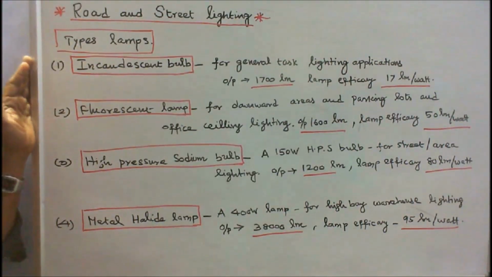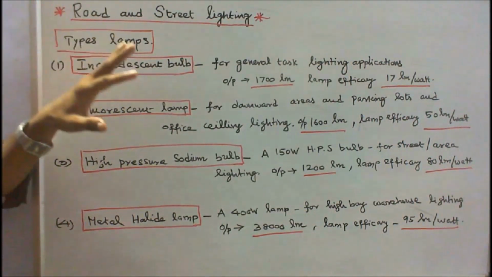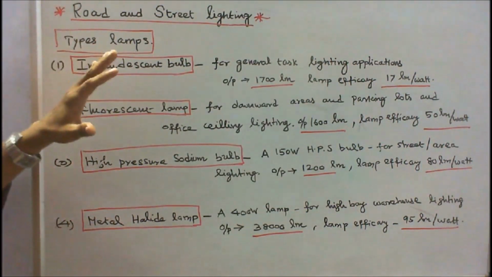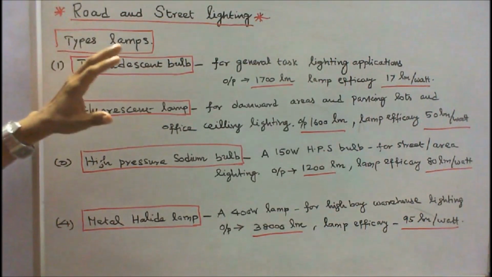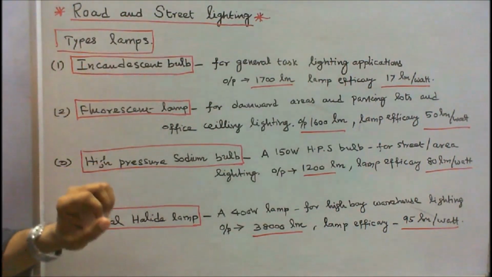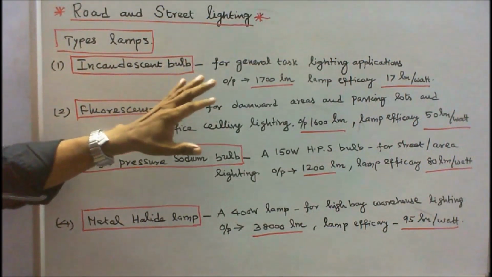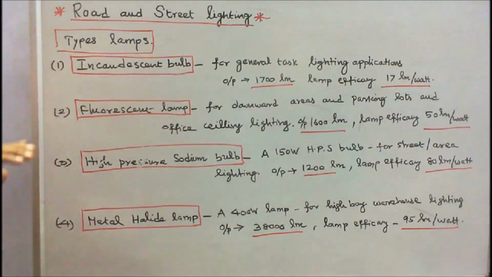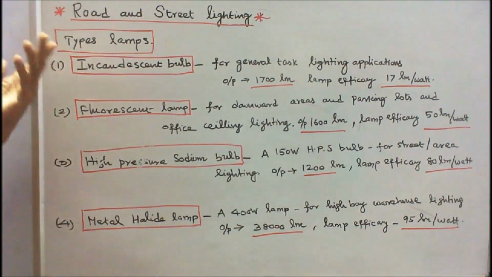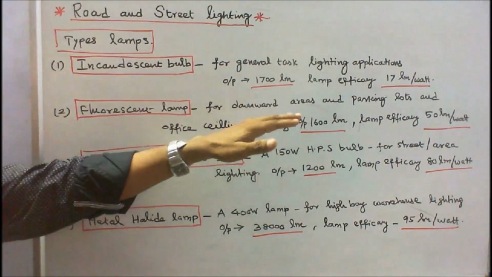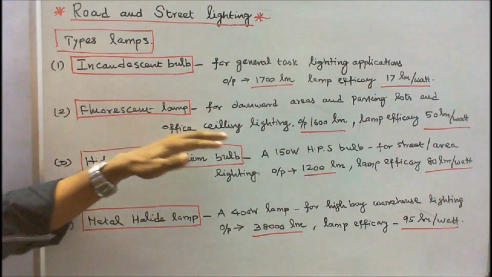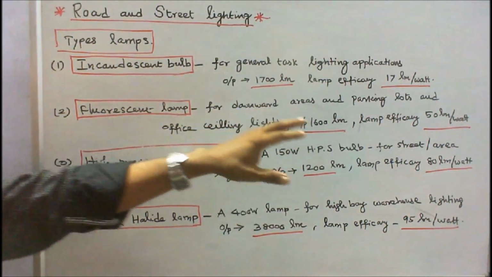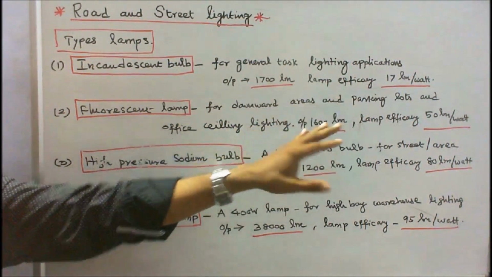Next is types of lamps used for road and street lighting. Number 1, incandescent bulb. Incandescent bulb is highly suitable for general torch lighting applications. Its output is 1700 lumens and lamp efficacy is 17 lumens per watt. Number 2, fluorescent lamp. Fluorescent is highly suitable for downward areas, parking lots and off-base ceiling lighting. Its output is 1600 lumens and its lamp efficacy is 50 lumens per watt.